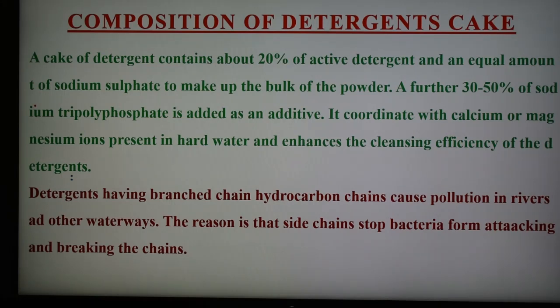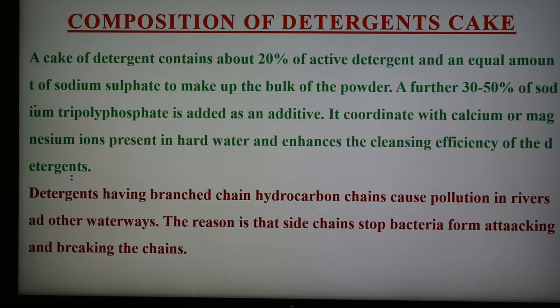And detergents having a branched hydrocarbon chain cause pollution in rivers and other waterways. The reason is that the side chains stop bacteria from attacking and breaking the chain, and that is why they cause pollution. This results in slow degradation of the detergent molecules and their accumulation.